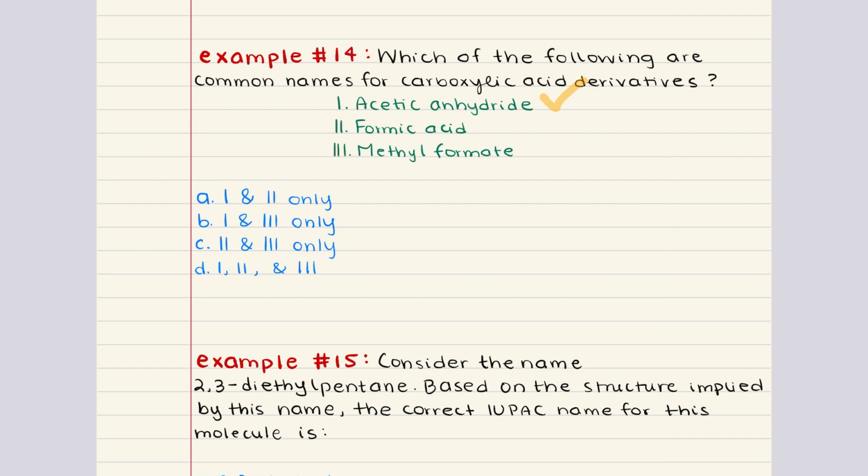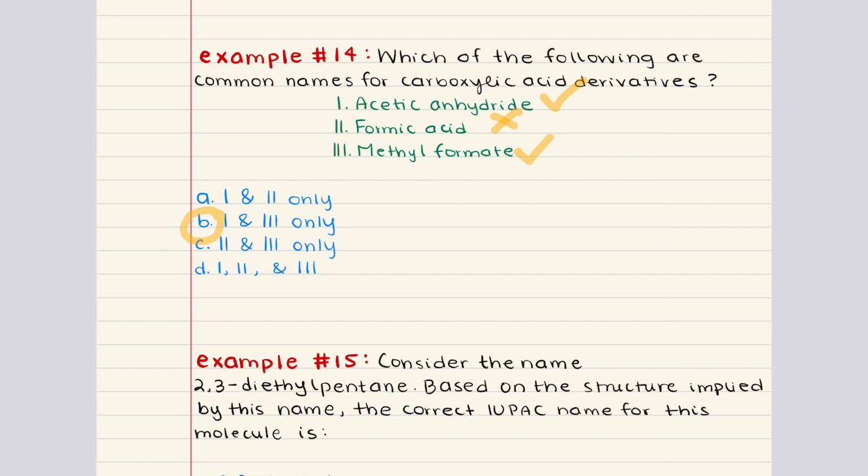Statement 2 says formic acid. While formic acid is a carboxylic acid, it's not a derivative. It is the parent acid itself, so it does not belong to the category of derivatives. Finally, we have methyl formate. This is an ester derived from formic acid, where the hydrogen in the carboxylic acid group has been replaced by a methyl group. Esters are carboxylic acid derivatives, so this statement is correct. Statements 1 and 3 are both correct, so the answer for problem 14 is B.